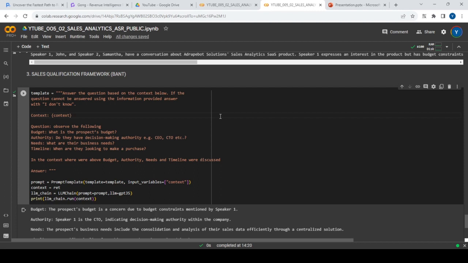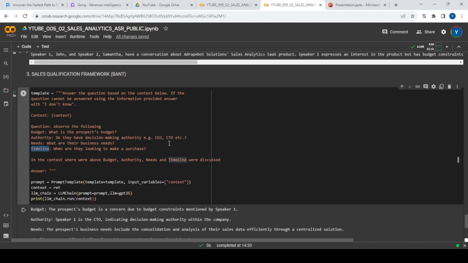So in this case, John was a CTO, so definitely we are going to check that. Then need. Is there any business need for that specific solution? That's also part of the sales qualification framework. Then the timeline. Timeline is also one of the very important factors, because if you need things urgently, then definitely the sales rep will try to provide the solutions as soon as possible.